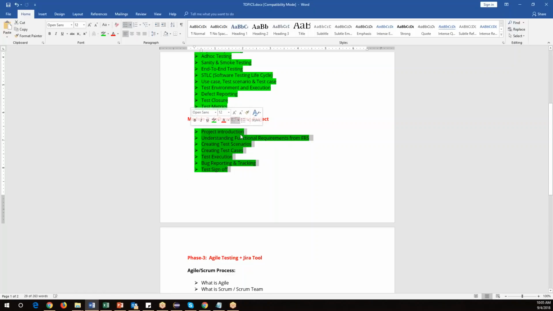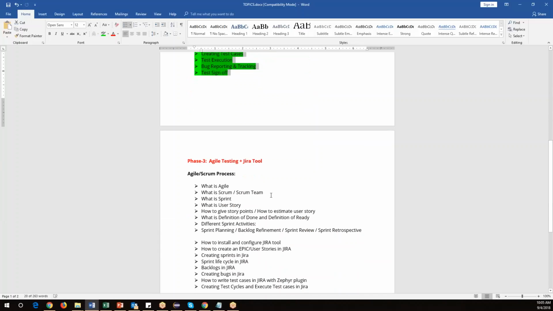Okay, this is the actual process which happens in real time, the STLC process. Just start from the functional requirement, understanding, test scenarios, and then writing the test cases, execution, and so on. Now this is a traditional process because nowadays no company is following this particular process. Currently we will not have a requirement document in the company when you are joining new companies. But the rest of the processes are the same. We need to write test scenarios, test cases, execution, bug reporting. These are the common roles of every tester, manual tester as well as automation tester.